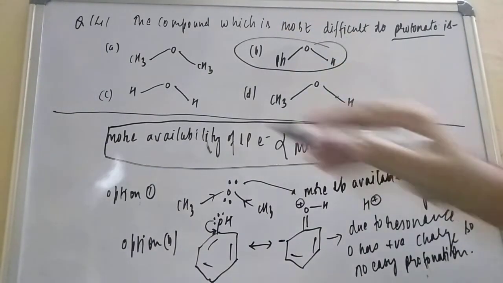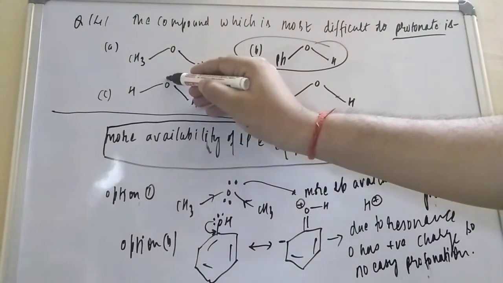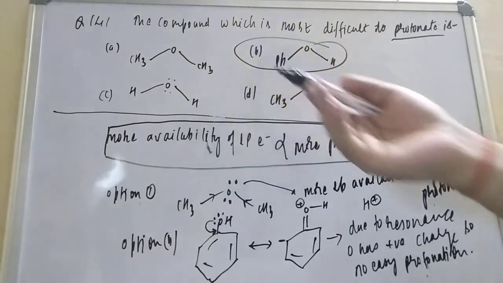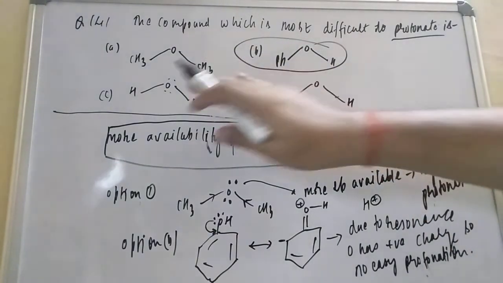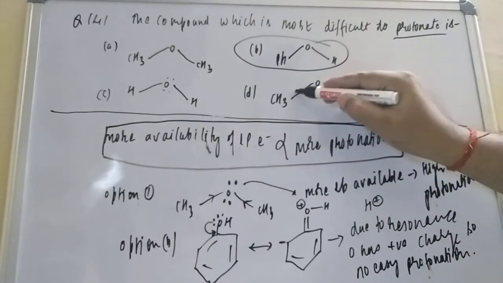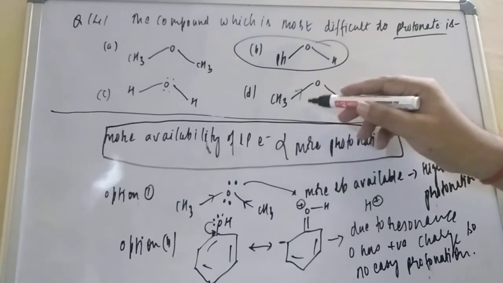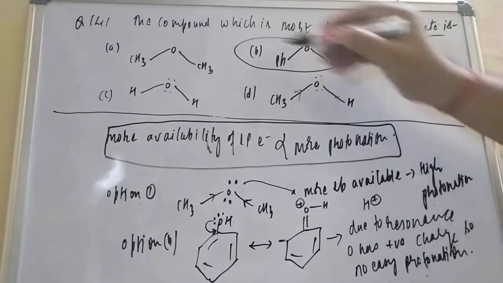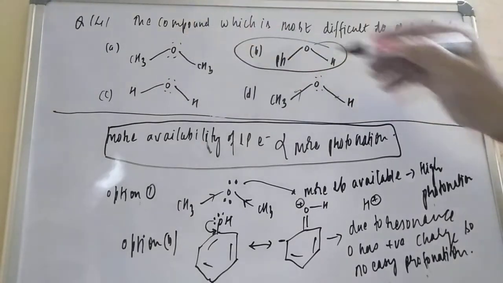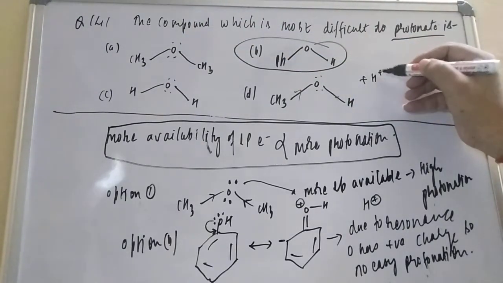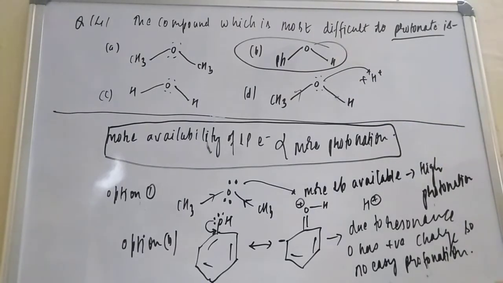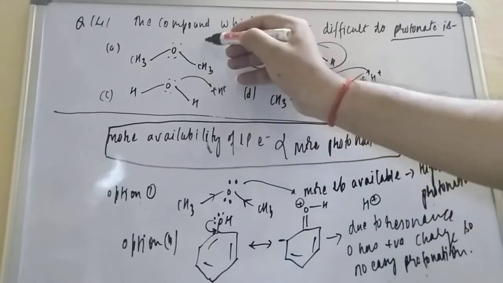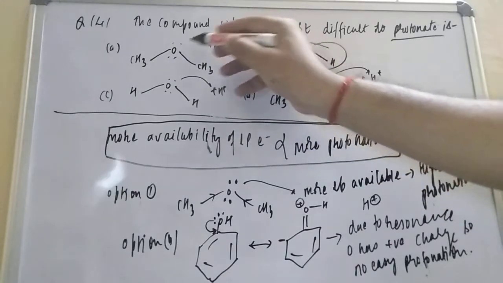Let us see the others. Here hydrogen is there, so the availability of lone pair electrons is high, because hydrogen neither takes nor gives, so it is easily protonated. Here also an electron donor group CH3 is there, so the availability of lone pair is high and it will also accept the proton easily. The same applies to this one and this one.